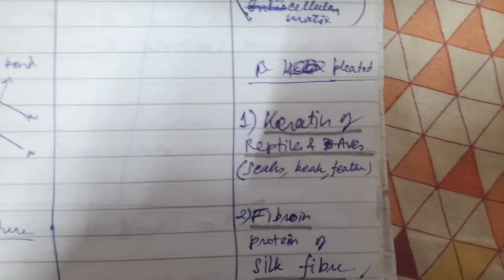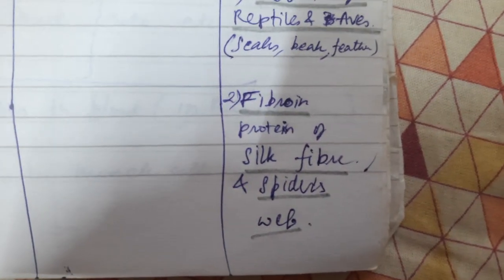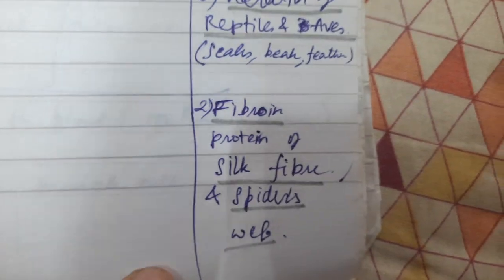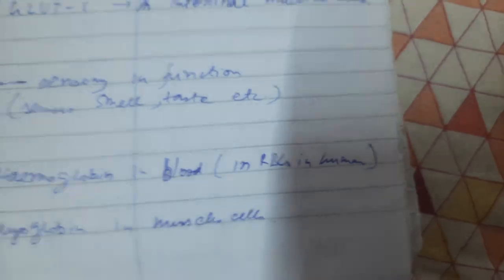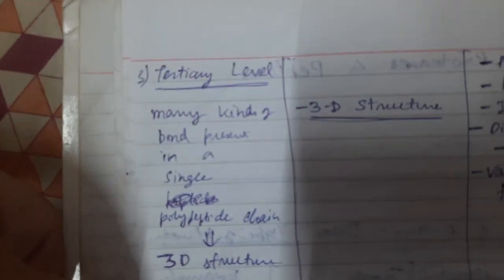And after that there is fibroin. It is a protein found in silk fiber and spider webs. And thirdly there is another structure, which is the tertiary structure.